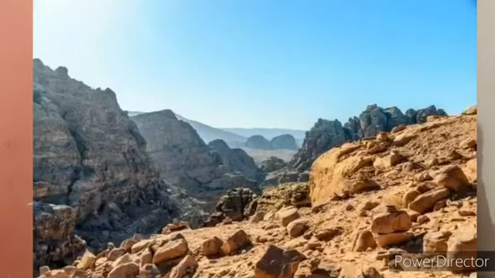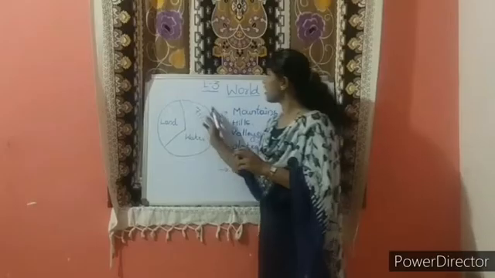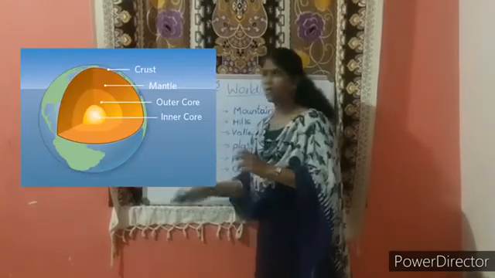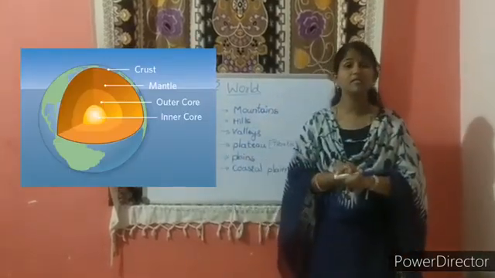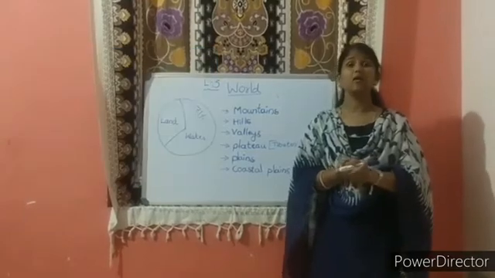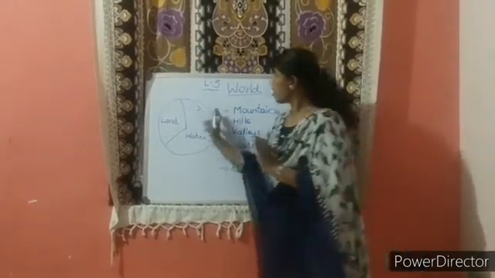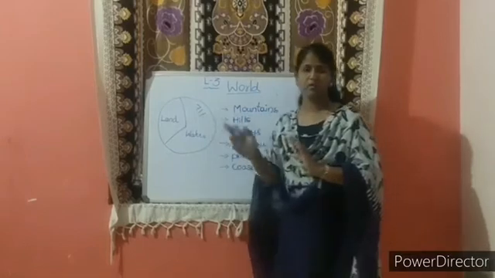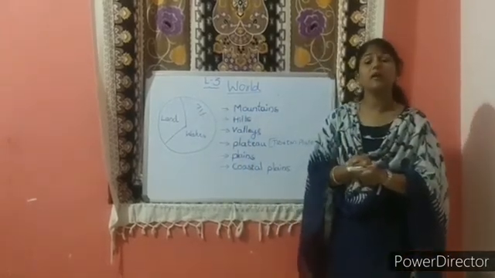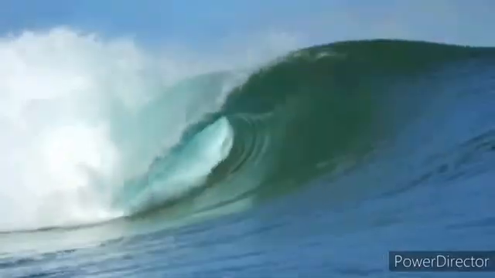That is crust. Crust means the topmost layer on the earth. It is the thinnest layer made of rock and soil. This layer is thicker under the continents and thinner under the oceans.